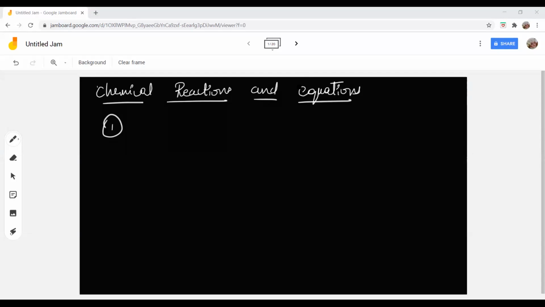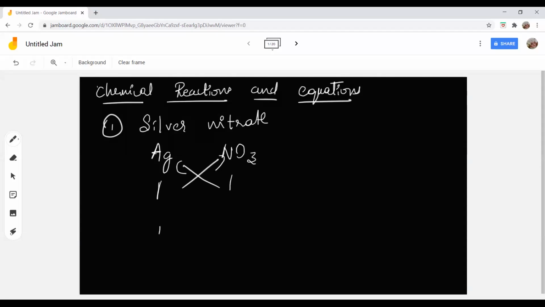Yes, ma'am. Okay, Subhashri, the first question is, you're going to tell me what is the chemical formula of silver nitrate? AgNO3, ma'am. So, symbol of silver is Ag, nitrate is NO3. Valency of silver, 1, ma'am. Nitrate, 1. So, when you crisscross, you get AgNO3. Good. Silver nitrate valency is this.